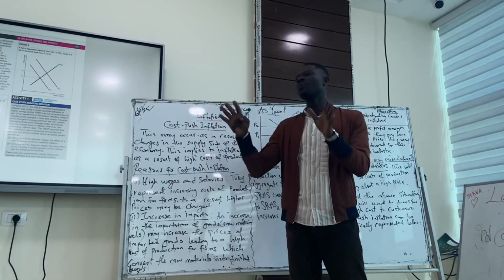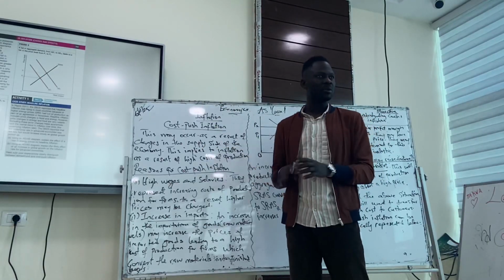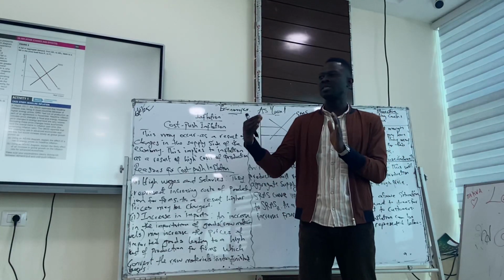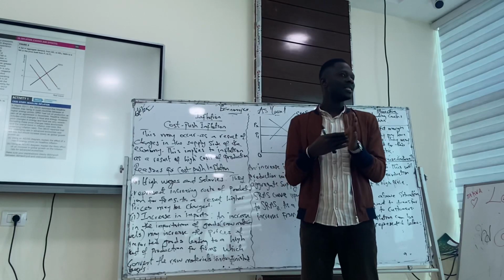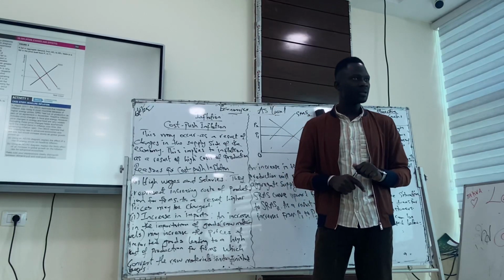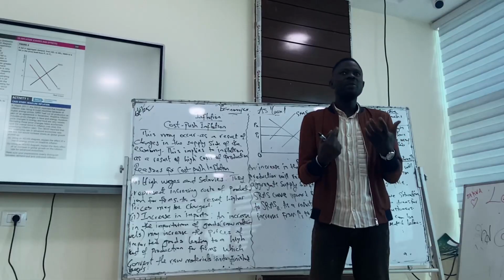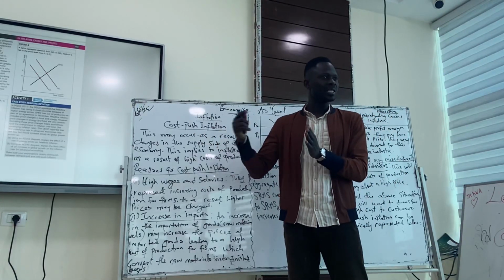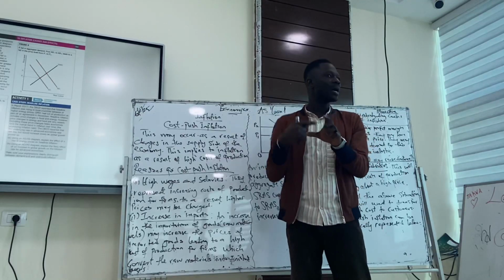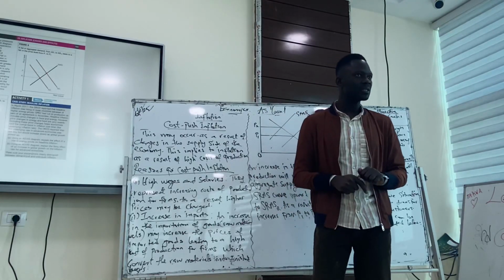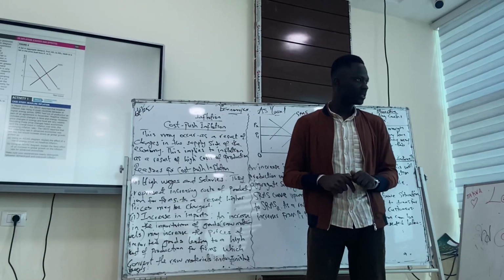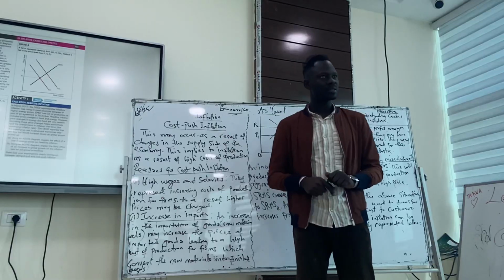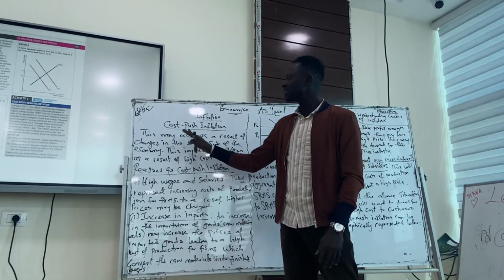Now, on the supply side of the economy, which is for the firms or producers, they might increase the price of the products, not because the demand is increasing, but because the cost of production is increasing for them, so they have to increase the price too. They might not be able to carry on with the price. If there is an increasing cost of production and they sell at the same price they used to sell, they will not be making profits. And every business is set up because they want to make profit. So they have to transfer that high cost into a high price for consumers. That brings about cost push inflation.